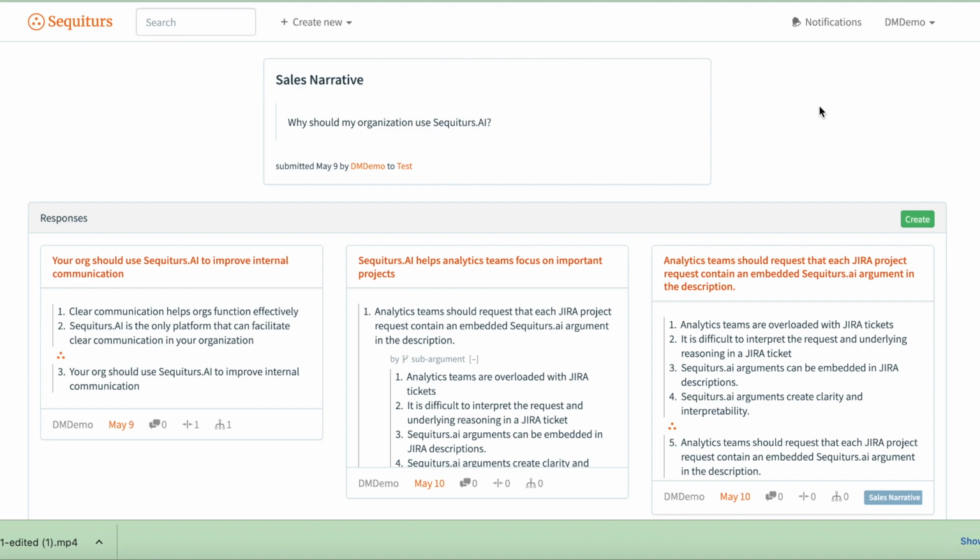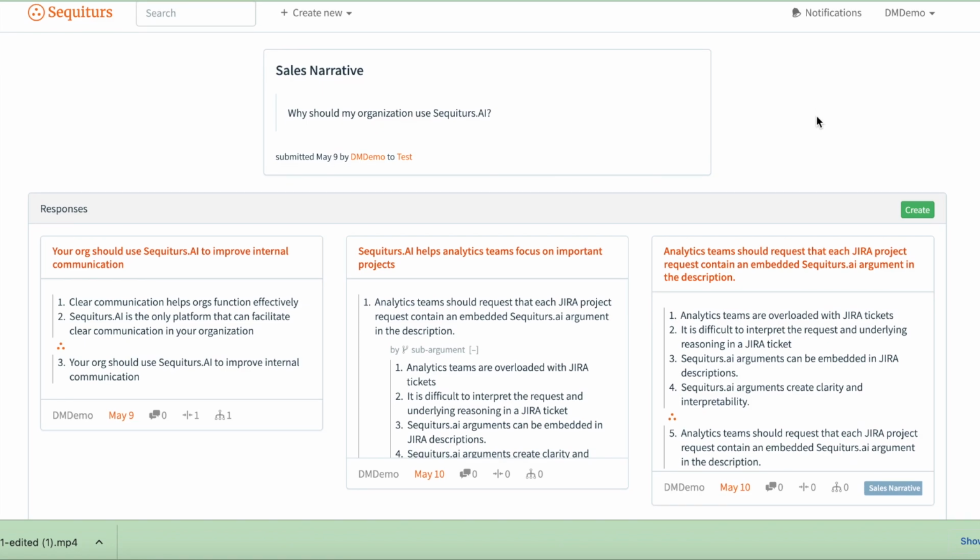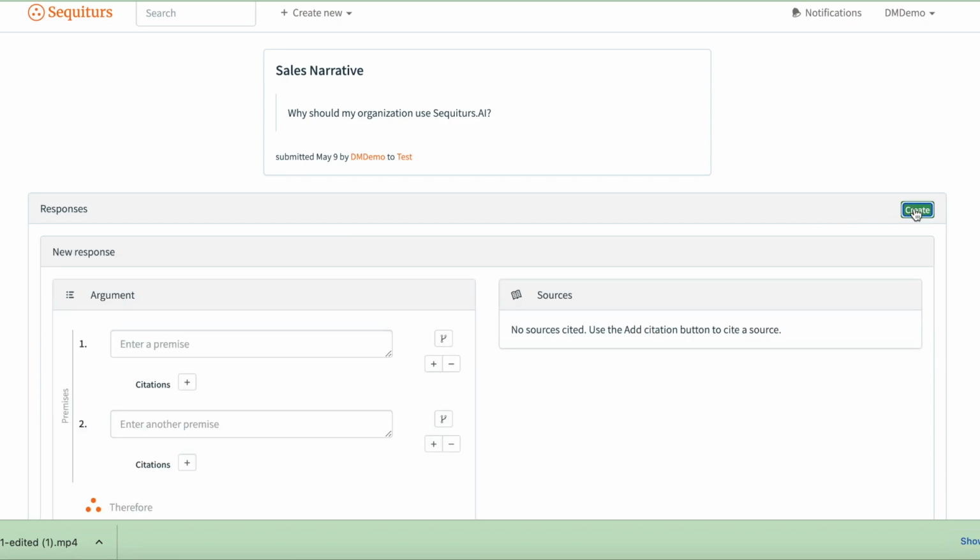An issue is the topic or question I'm looking to solicit some feedback and conversation on. It can be a URL linking anywhere online, or in this case, I've entered a simple text issue, something I'd likely hear from a prospect. You can see that Sequiturs.ai lays out the current arguments under an issue, so I can see these cards from an aerial perspective and understand the arguments that are currently in motion. I can also create a new one.